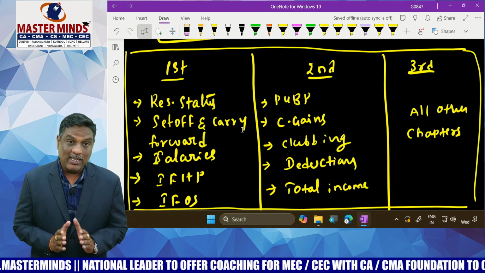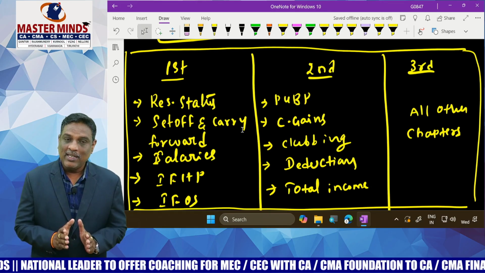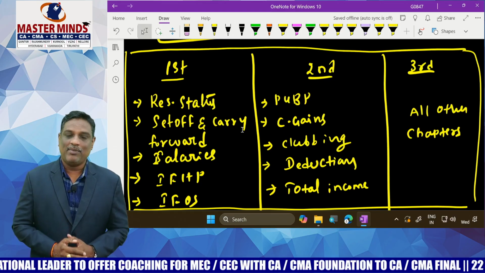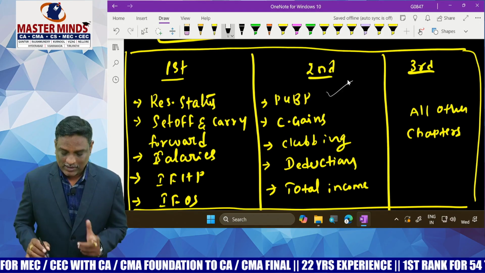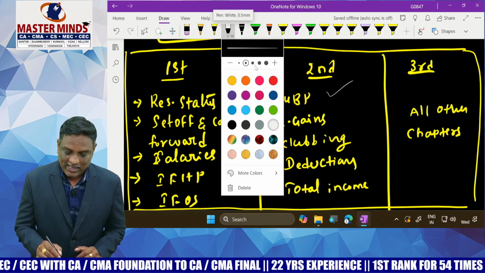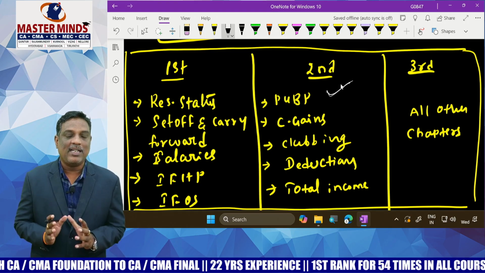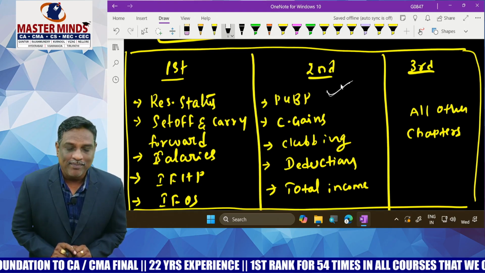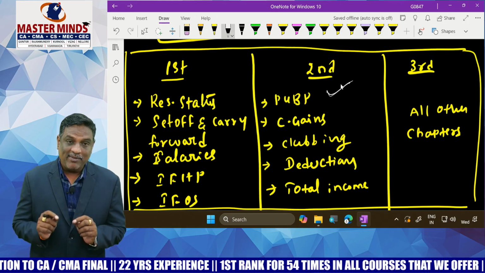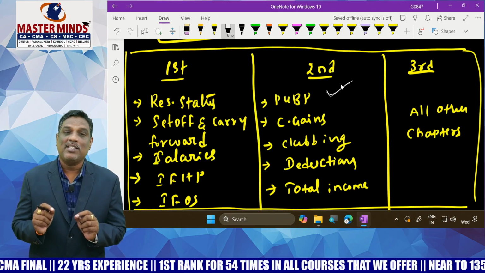Then if you complete the preparation of all these chapters covered in first priority, then go to second priority chapters. What are the chapters covered in second priority? PGBP. Of course, PGBP is a too complicated chapter and it may consume our time. At least concentrate only on adjustments, how to deal with the adjustments relating to PGBP. At least please verify once each and every problem relating to adjustments.